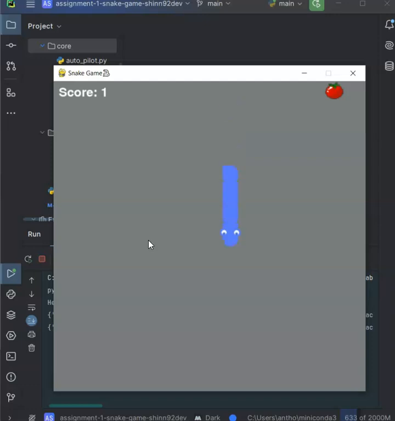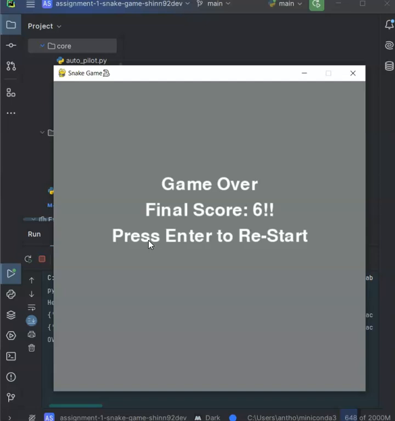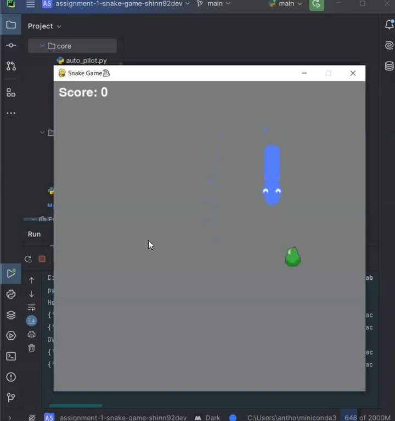If you press space, the game becomes autopilot mode, and if you press space one more time, you can control the snake again. Finally, if you hit the boundary or the snake itself, you can see the game over screen and you can press enter to restart. Something like this.